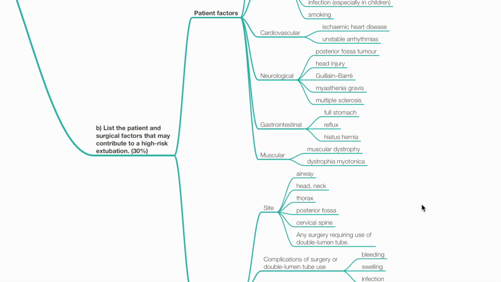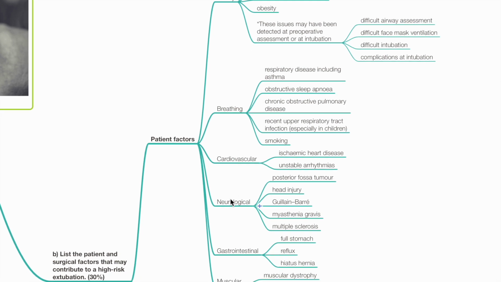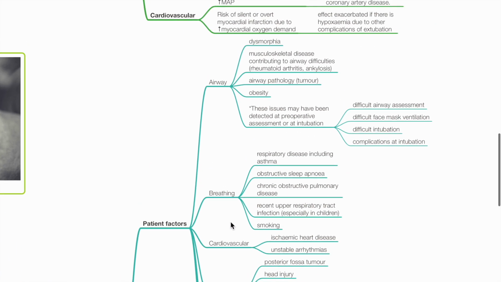B. List the patient and surgical factors that may contribute to a high-risk extubation. Patient factors may be divided into that due to airway, breathing, cardiovascular, neurological, GI or muscular. Airway factors include dysmorphia, musculoskeletal disease contributing to airway difficulties such as rheumatoid arthritis and ankylosis, airway pathology, for example, due to tumor, and obesity. These issues may have been detected at pre-op assessment or at intubation.